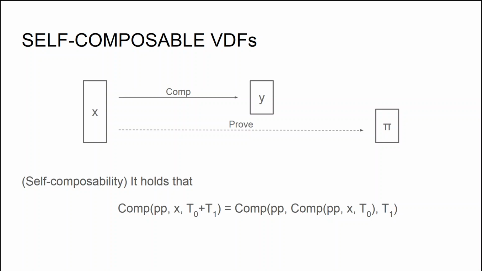This in particular means that applying the compute function over any intermediate step of the computation still leads to the same result. And while this is an additional assumption on the structure of the VDF, I should mention that such a property is satisfied by all instances of VDF known thus far.